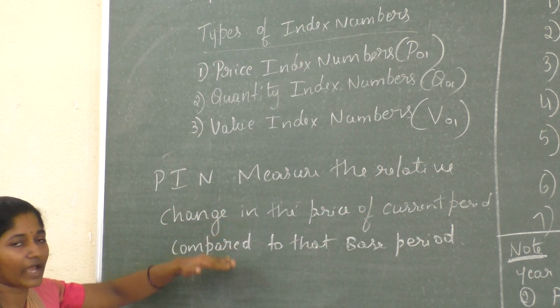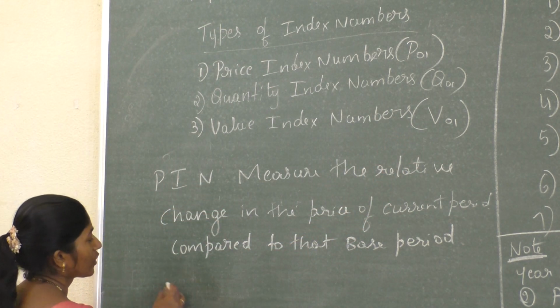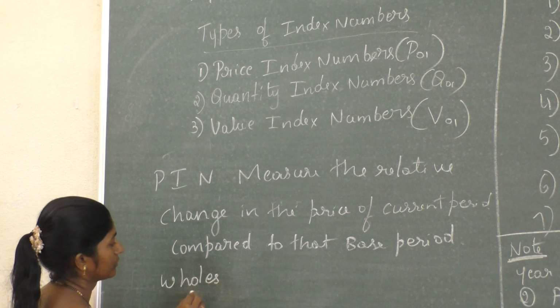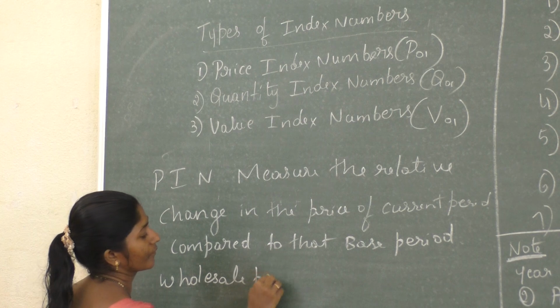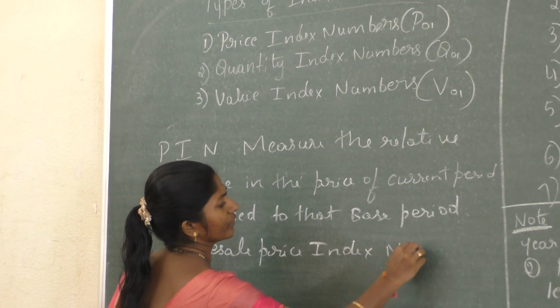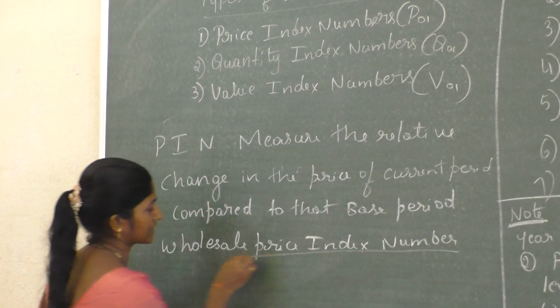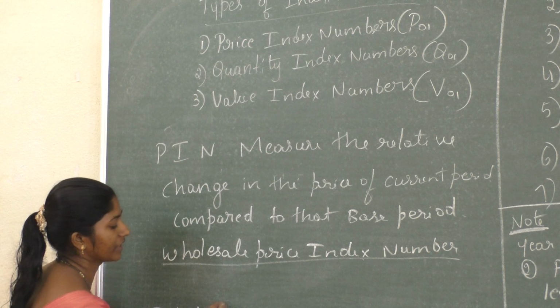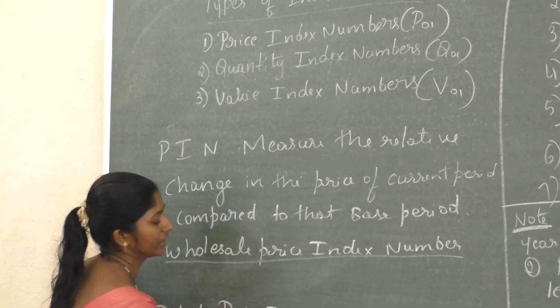Again, under the price index number there are two types. One is the wholesale price index number, another one is the retail price index number.